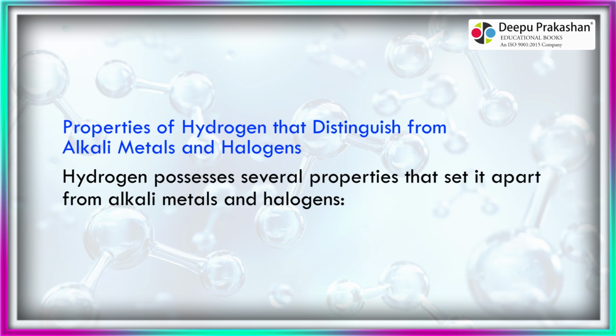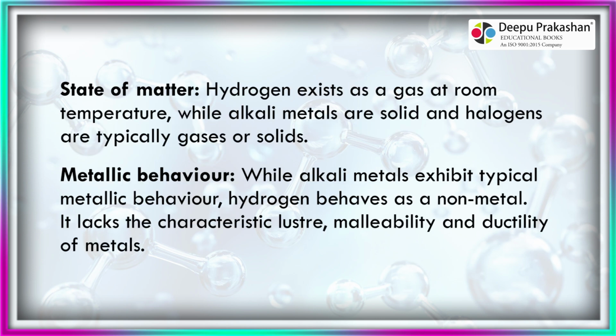Properties of hydrogen that distinguish it from alkali metals and halogens. Hydrogen possesses several properties that set it apart from alkali metals and halogens. State of matter: hydrogen exists as a gas at room temperature, while alkali metals are solid and halogens are typically gases or solids. Metallic behavior: while alkali metals exhibit typical metallic behavior, hydrogen behaves as a non-metal. It lacks the characteristic luster, malleability, and ductility of metals.